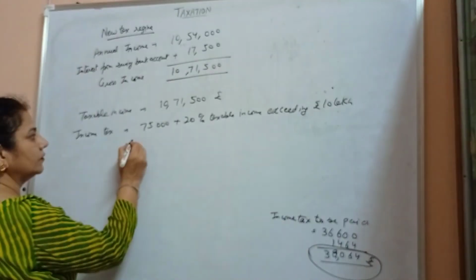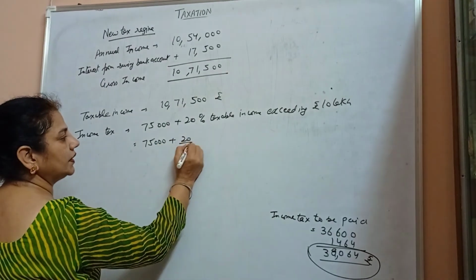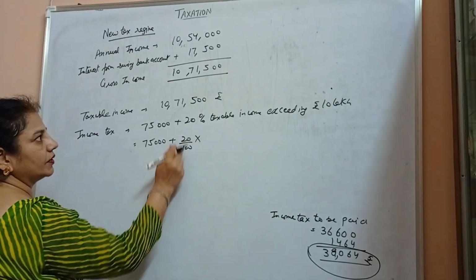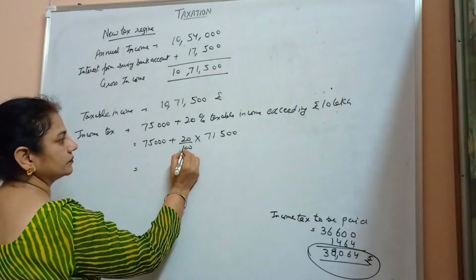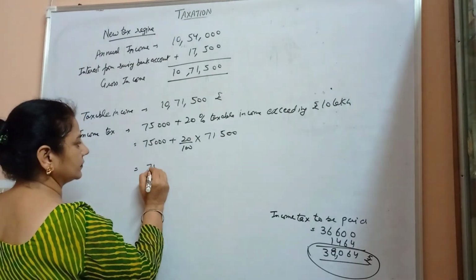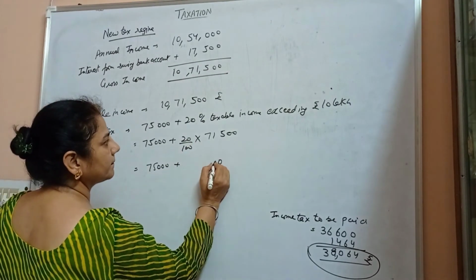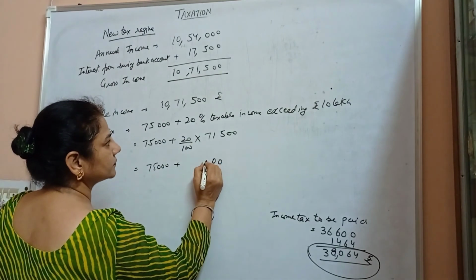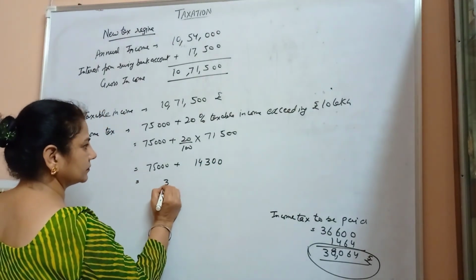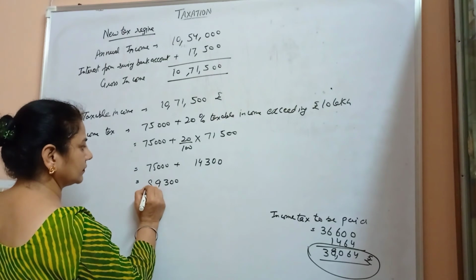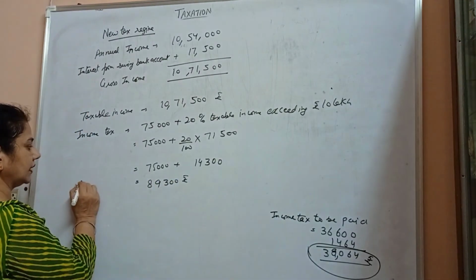Subtract 10 lakh from here, we get 75,000 plus 20 upon 100 into 71,500, which gives 89,300 rupees as the income tax.